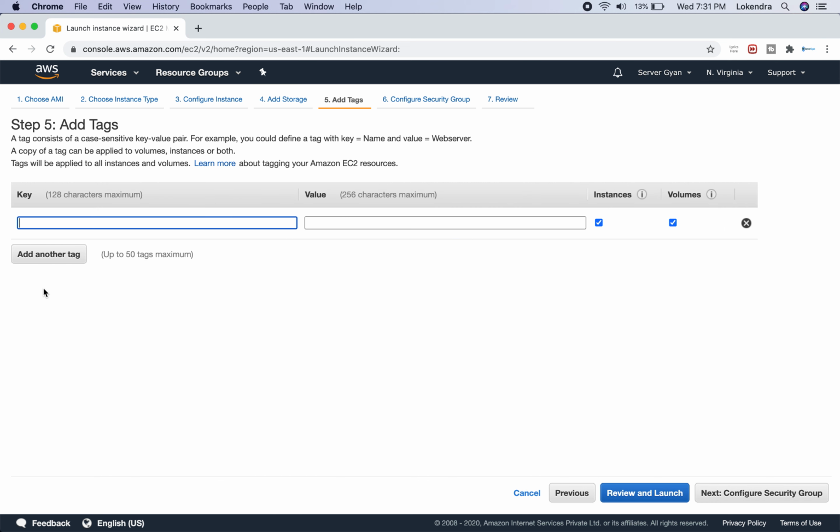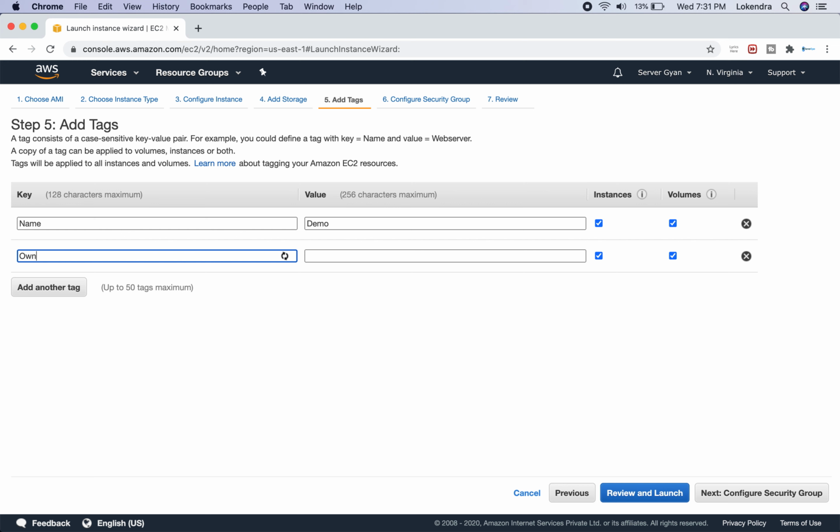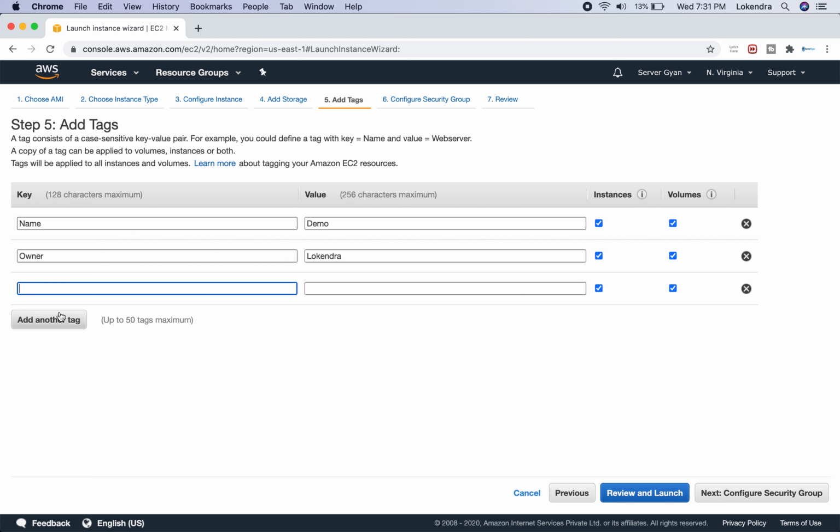So let us say why do we add tags. First of all, name we will add, like why we are going to create this machine. So let us say this is for demo. Then the next tag here is going to be owner. For example, we have 16 CPU and 32 GB of RAM available with this server, and let us say we analyze after 15 days that this server is underutilized. Let us configure the tags.